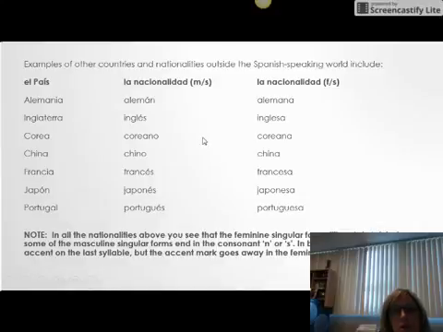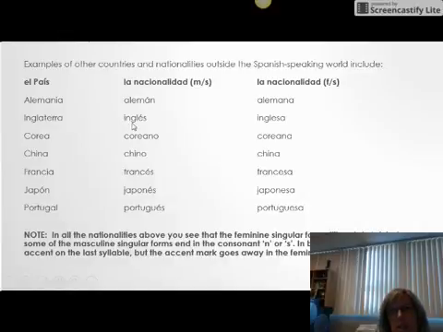Here are some other countries and nationalities. These are all outside the Spanish-speaking world. These are part of your vocabulary for this unit. So Alemania, which is Germany. The nationality for a single male would be alemán. A single female would be alemana. Inglaterra is England.